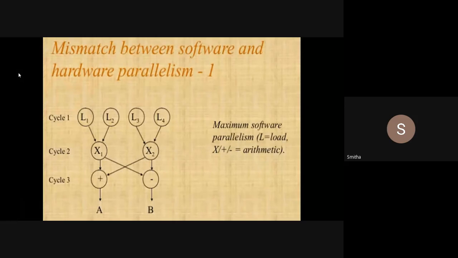Now the same problem, but considering the parallelism on a two-issue superscalar processor. If I consider these instructions to be executed on a two-issue processor, you know what two-issue is: one processor capable of issuing two instructions per machine cycle. See, students, now software parallelism can be exploited because there is no dependency among L1, L2, L3, L4.